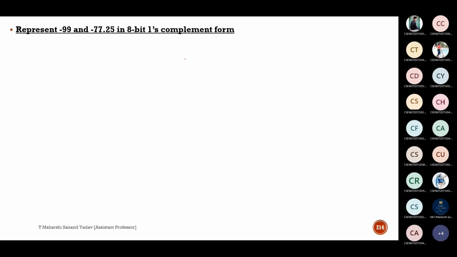So, you can solve something like this also if you want. Take the equivalent of plus 99, and for that you can perform 1's complement so that you will get the result. Please tell me the answer. First, tell me the equivalent of plus 99. Make a note: plus means 0, minus means 1. First tell me the equivalent of 99, which contains a sign bit followed by magnitude bits.